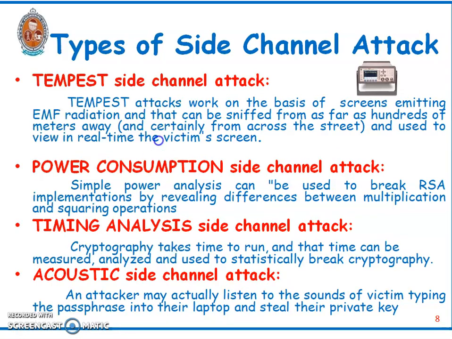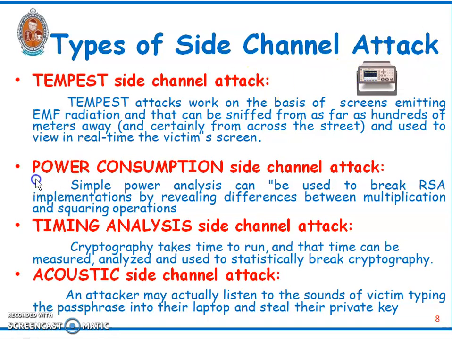Now we will look into the different types of attacks. The first one is the Tempest side channel attack. It works on the basis of screens emitting EMF radiation, which can be sniffed from as far as hundreds of meters away and used to view the victim's screen in real time. It's widely believed that intelligence agencies around the world use Tempest attacks on a regular basis in their investigations when spying on both criminals and journalists.